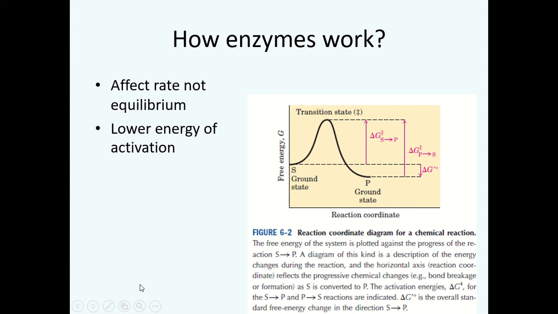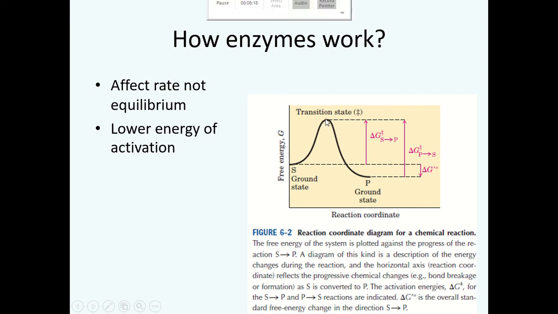Before talking about the participation of enzymes to carry out chemical reactions, let us first have some basic information in this regard. This figure shows the reaction coordinates on the x-axis and the energy on the y-axis. This is the substrate represented by S, which is the reactant, and this is the product which is produced after the chemical reaction. So the transition from S to P is a chemical change. In order to carry out this chemical change, a certain amount of energy is needed, which is represented by this peak on the graph.